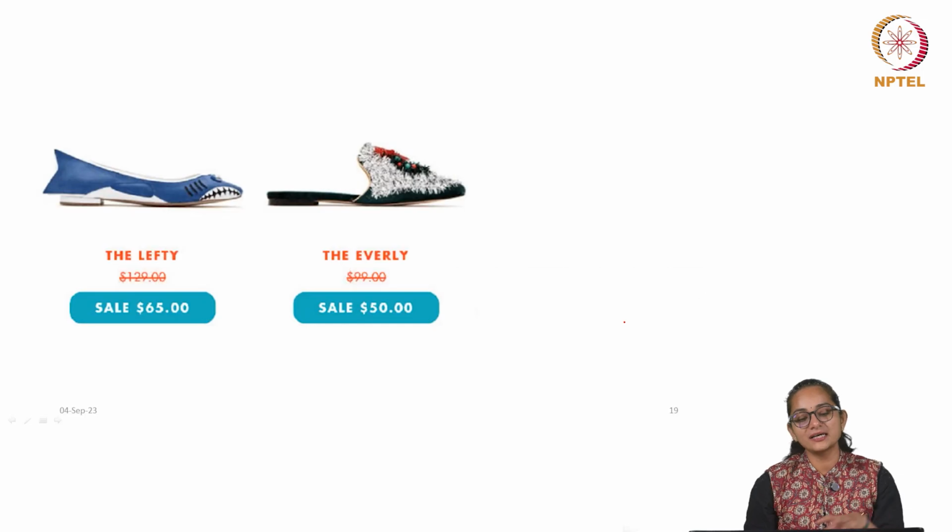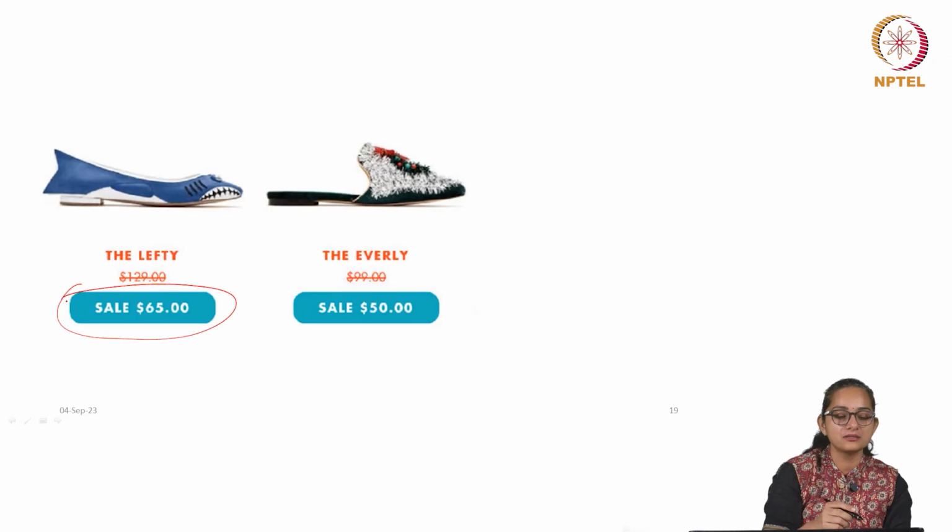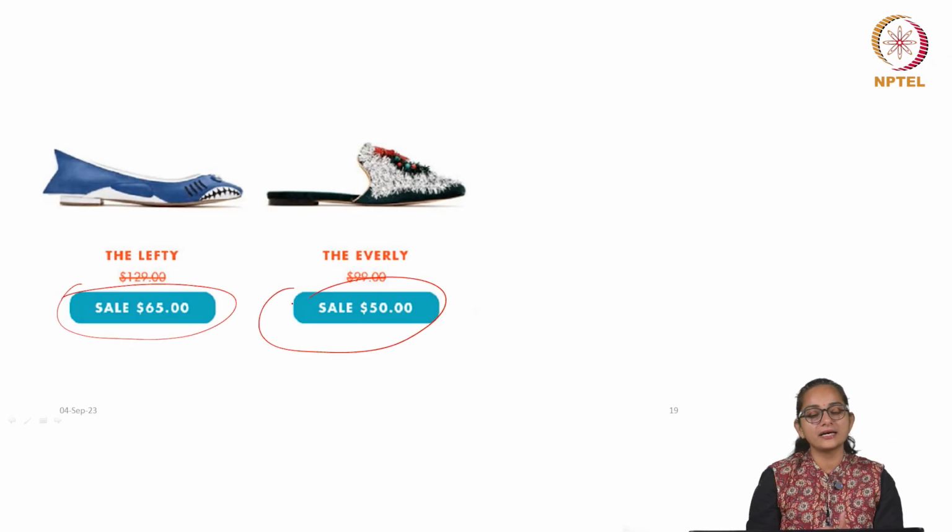Just by looking at this picture, you may feel that these are actually buttons. However, they are not, they are just indicating the sale price. So it is a false affordance because it is looking exactly like a button.